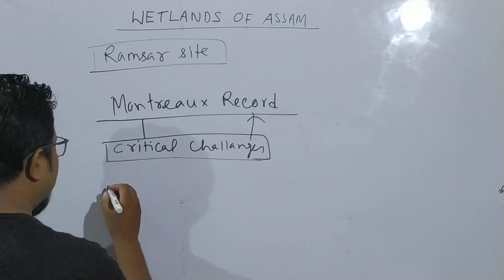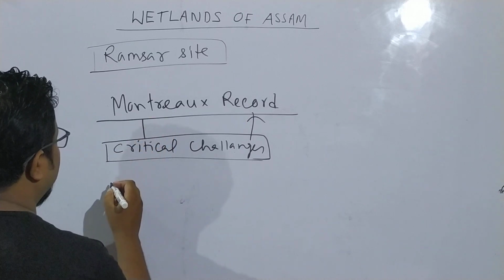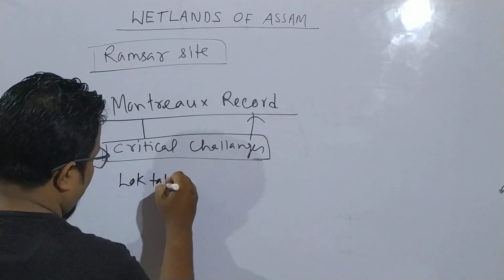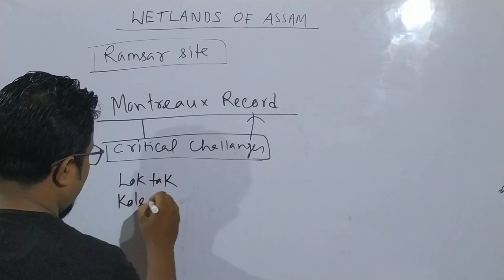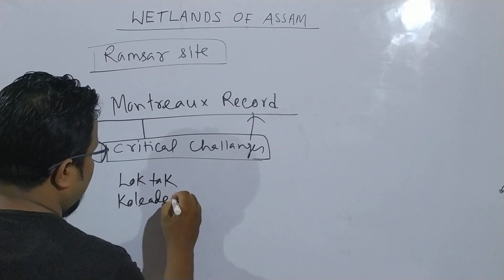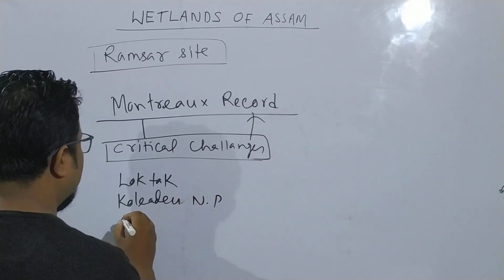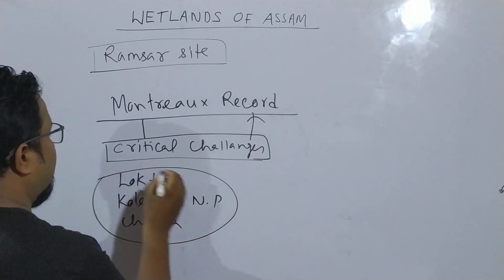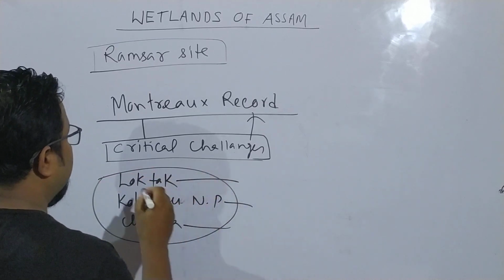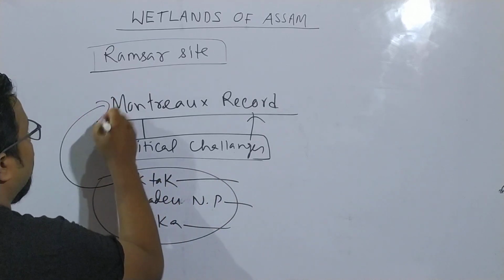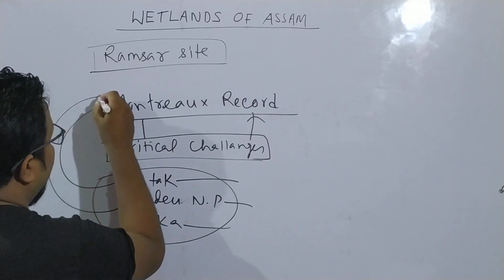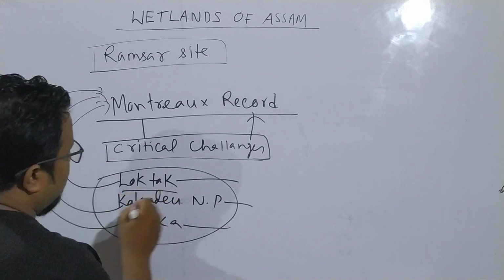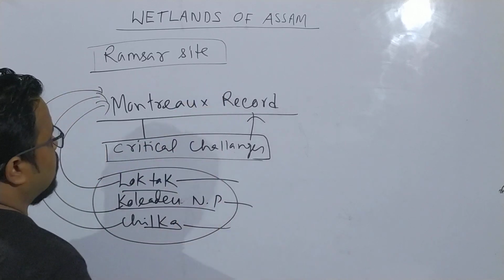In India there are actually three such Ramsar sites. One was Loktak, another is Keoladeo National Park in Rajasthan, and another was Chilika. These three wetlands were recorded in the Montreux Record.